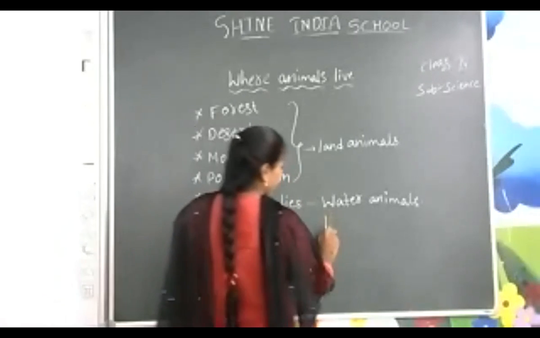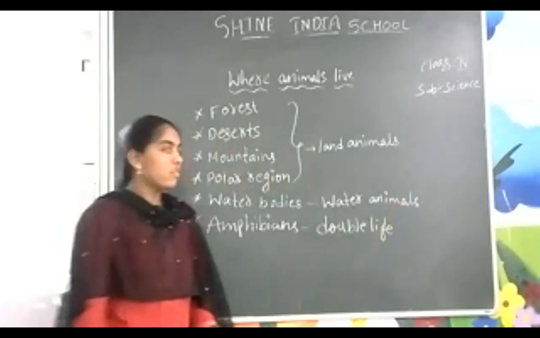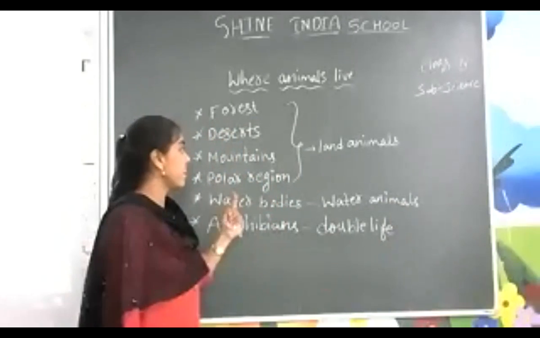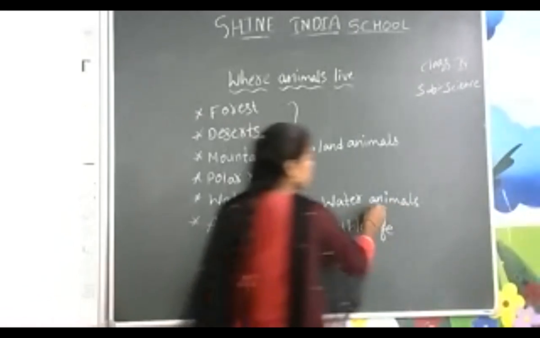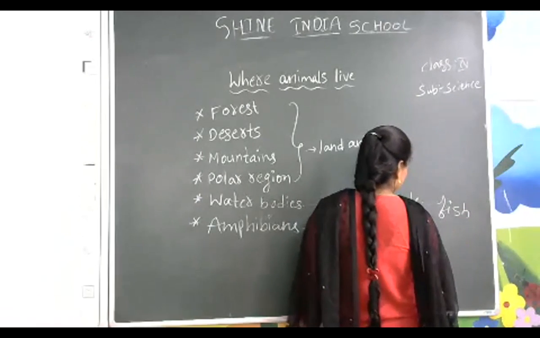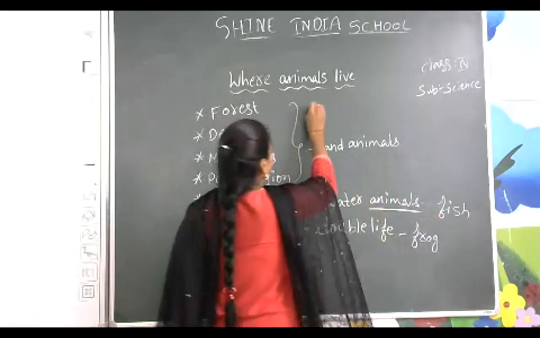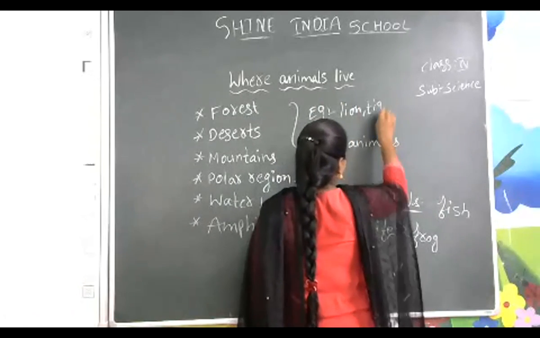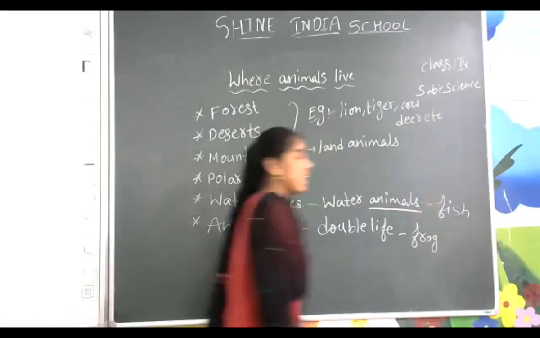Amphibians means double life. We have seen on land, animals live in the forest, desert, mountains or polar region. And animals which live in water are called water animals. Example is the fish. For amphibians, example is the frog. And what about land animal examples? You can write lion, tiger, cow, deer, etc. You can write any animal name.